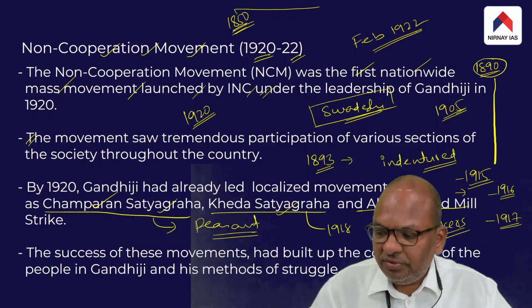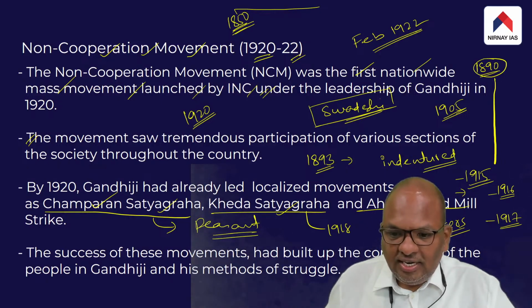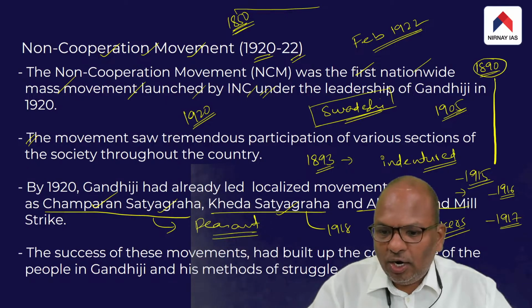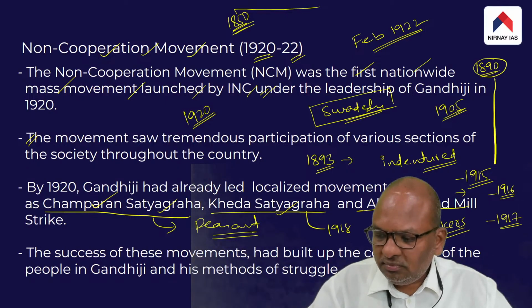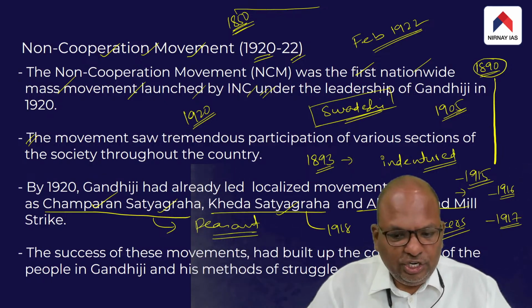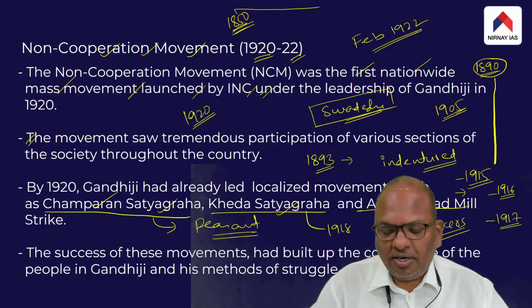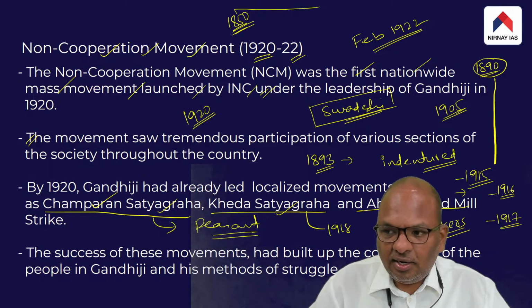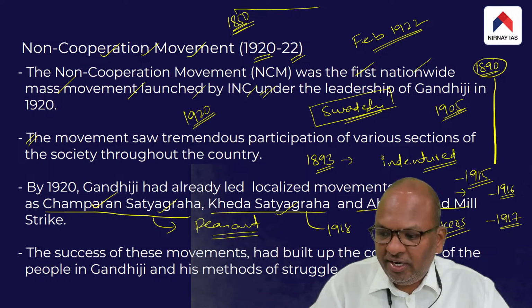So it was in 1920 that Gandhiji gave a call for the non-cooperation movement. By this time, by 1920 itself, Gandhiji was one of the prominent leaders of the national movement.